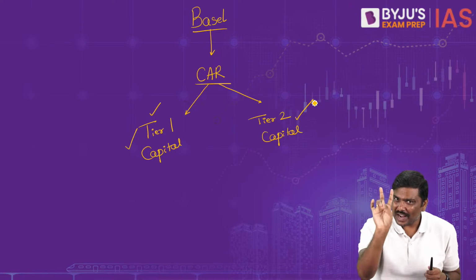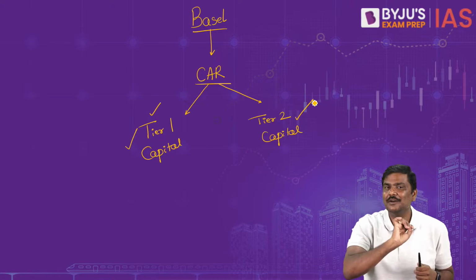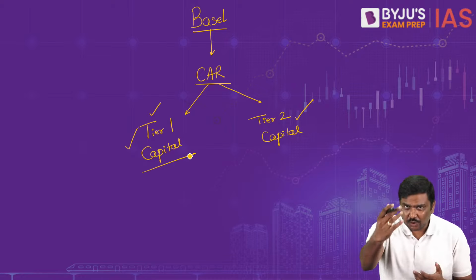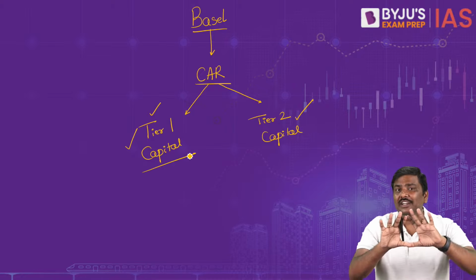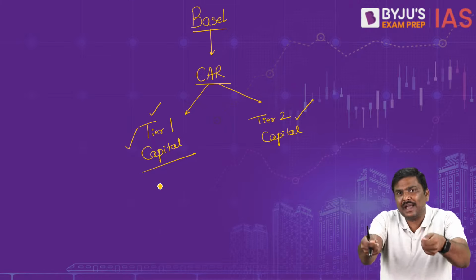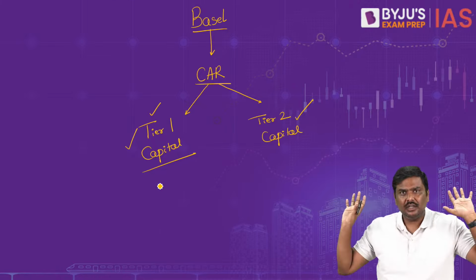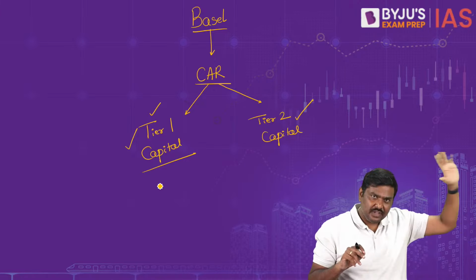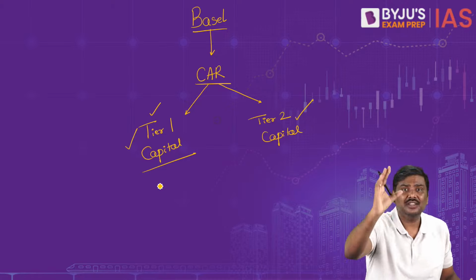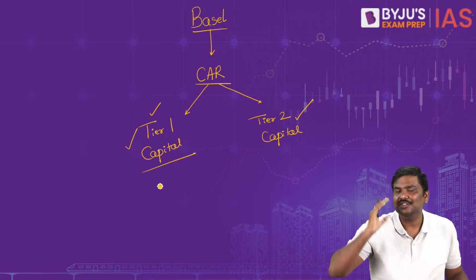Point number 2, and after this I will ask a question, you will have to answer. Tier 1 capital, when you take the money, you will not guarantee when you will return it, if at all. If at all you give it back, there is no time period for it. You can give it after 5 years, you can give it after 10 years. It is entirely your decision.